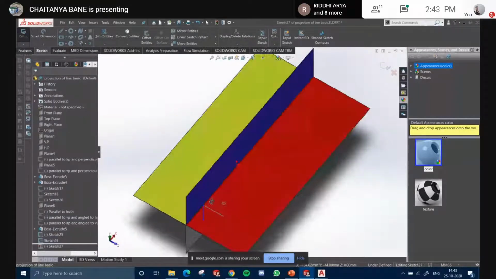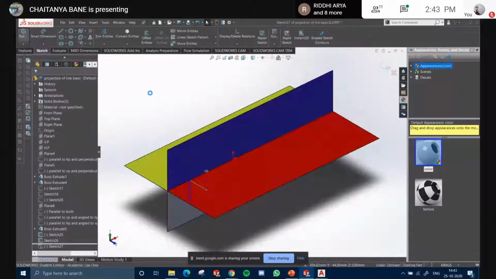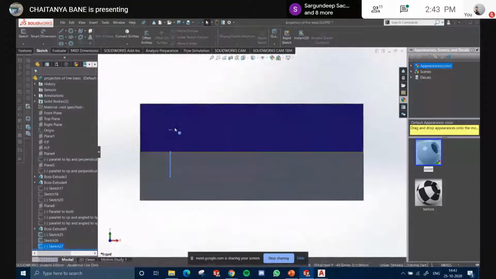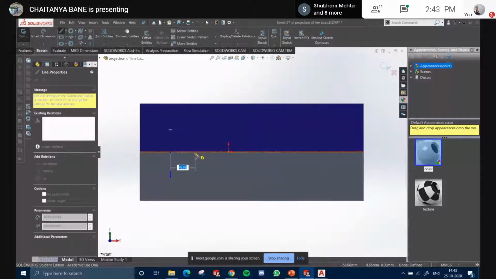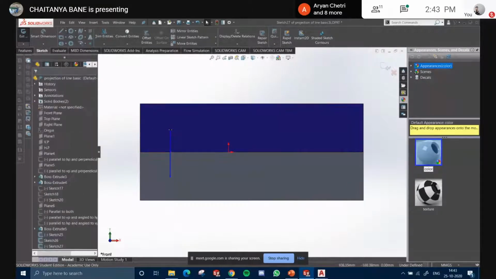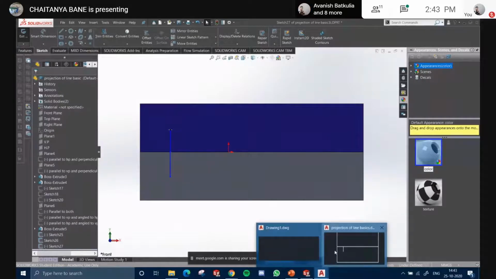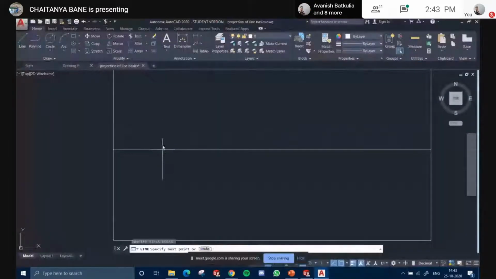अभी this was about the top view. Now if I take the front view, I look at it as here. It shows me some point, some distance from the XY line, correct? 40. So it is above the XY by 40, correct? So I'll simply draw it above the XY by 40.